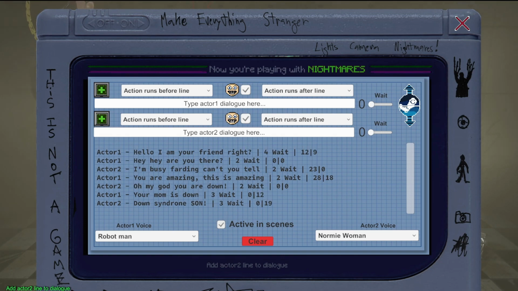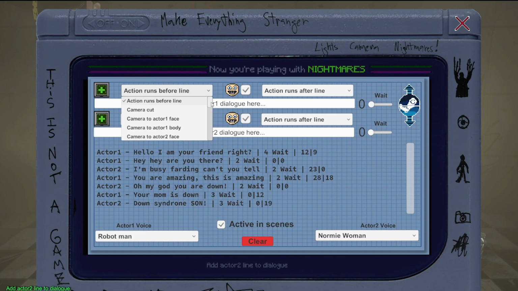What these two things do here, this is for actor 1, this is for actor 2. If you click these, on every dialogue line it'll automatically try to cut to a close-up of the actor's face. So if you have this one, every time actor 1 speaks, it'll try to get a close-up of their face. You can also set that here in the actions, but I just did this in case you want to make really fast, easy stuff like that.